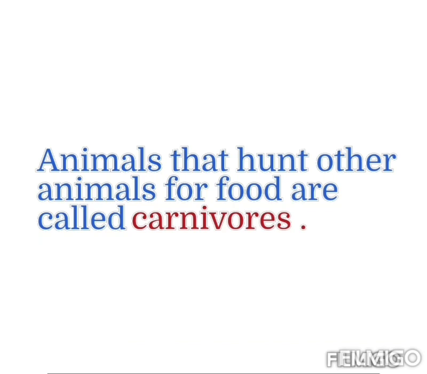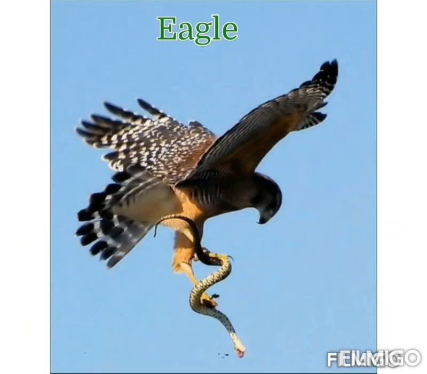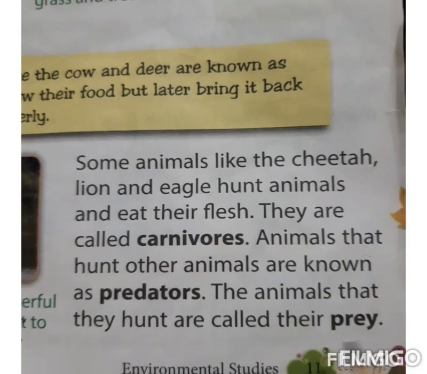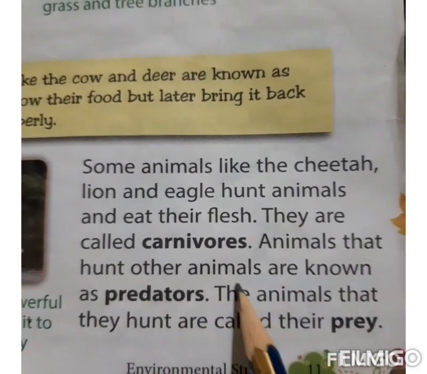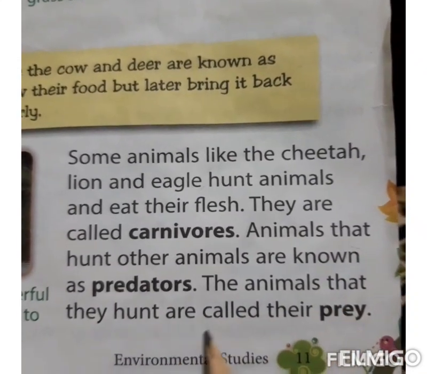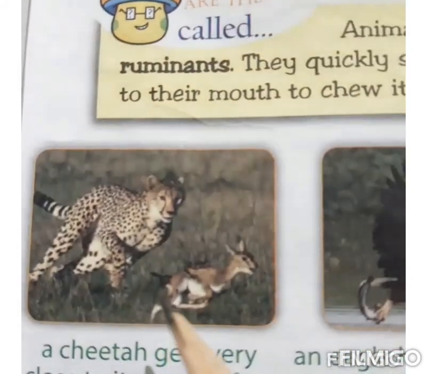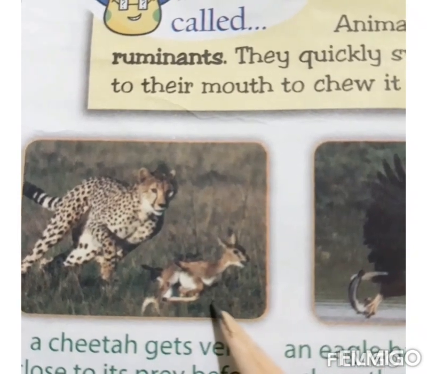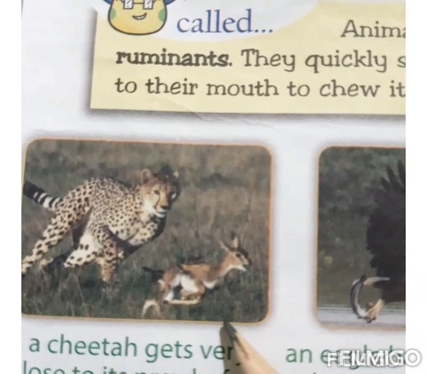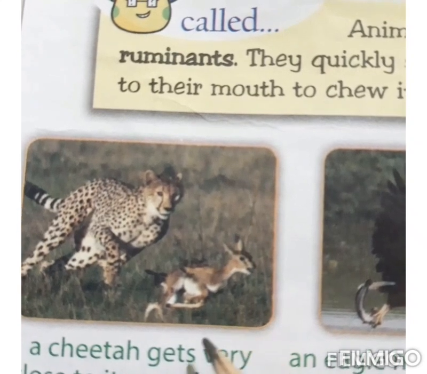Some animals hunt other animals for food. These animals are called carnivores. For example, cheetah, lion, and eagle hunt other animals and eat their flesh. Animals that hunt other animals are known as predators. The animals that they hunt are called their prey. Look at this picture. As you can see, a cheetah is hunting a deer to eat its flesh. So, cheetah is predator and deer is prey.